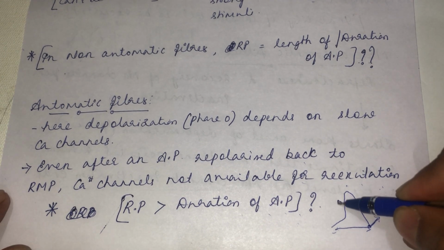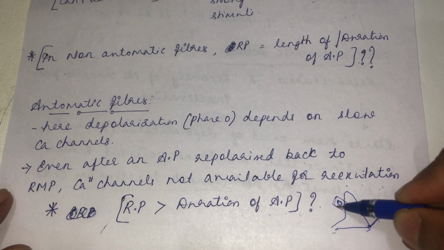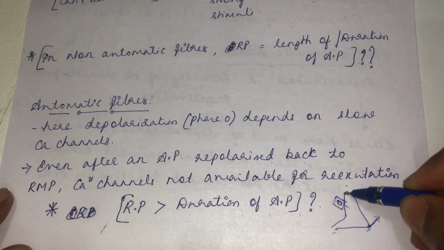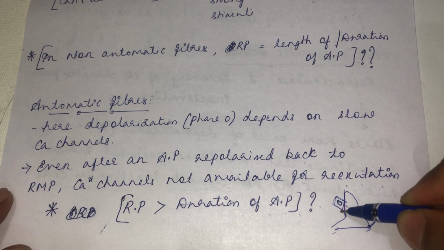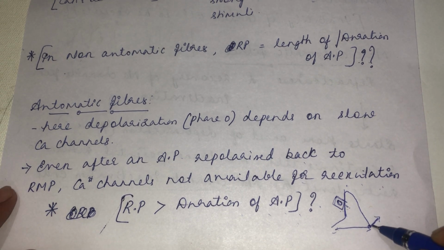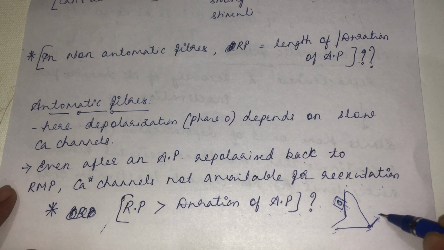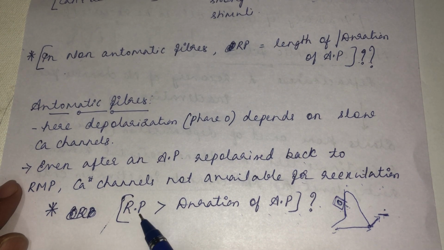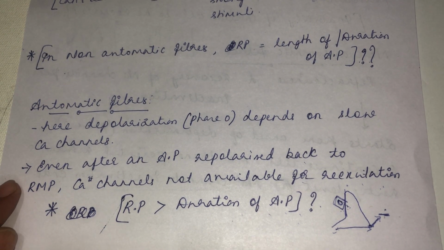But phase 0, the major part of depolarization in an automatic fiber, depends upon the opening of the calcium channel. So you have to wait till the spontaneous depolarization reaches the threshold potential to re-excite the action potential.